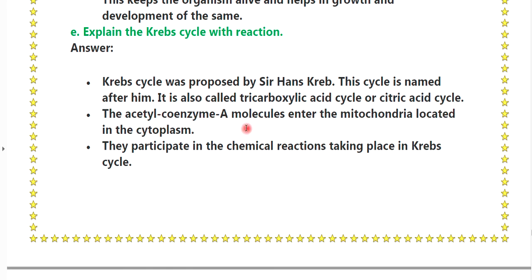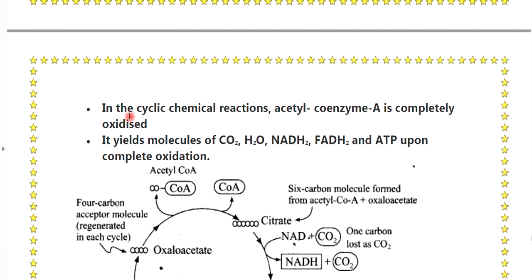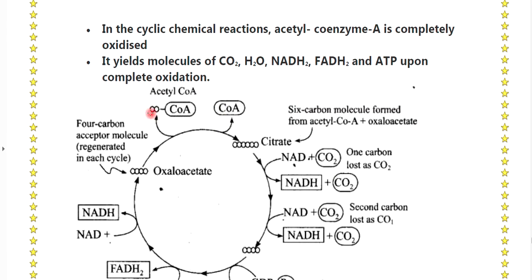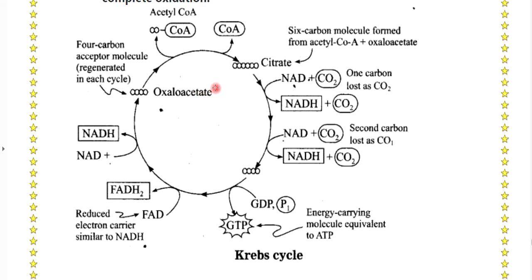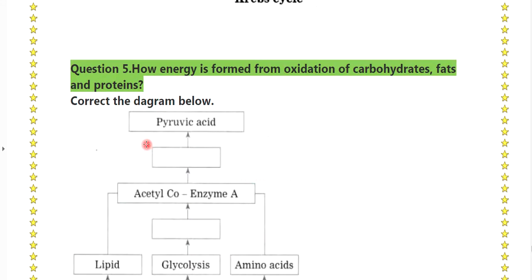The acetyl-CoA molecule enters the mitochondria located in the cytoplasm. They participate in the chemical reactions taking place in the Krebs cycle. In the cyclic chemical reaction, acetyl-CoA is completely oxidized. It yields molecules of CO2, H2, NADH2, FADH2 and ATP upon the complete oxidation. See the cycle here, that is the diagram of the Krebs cycle.